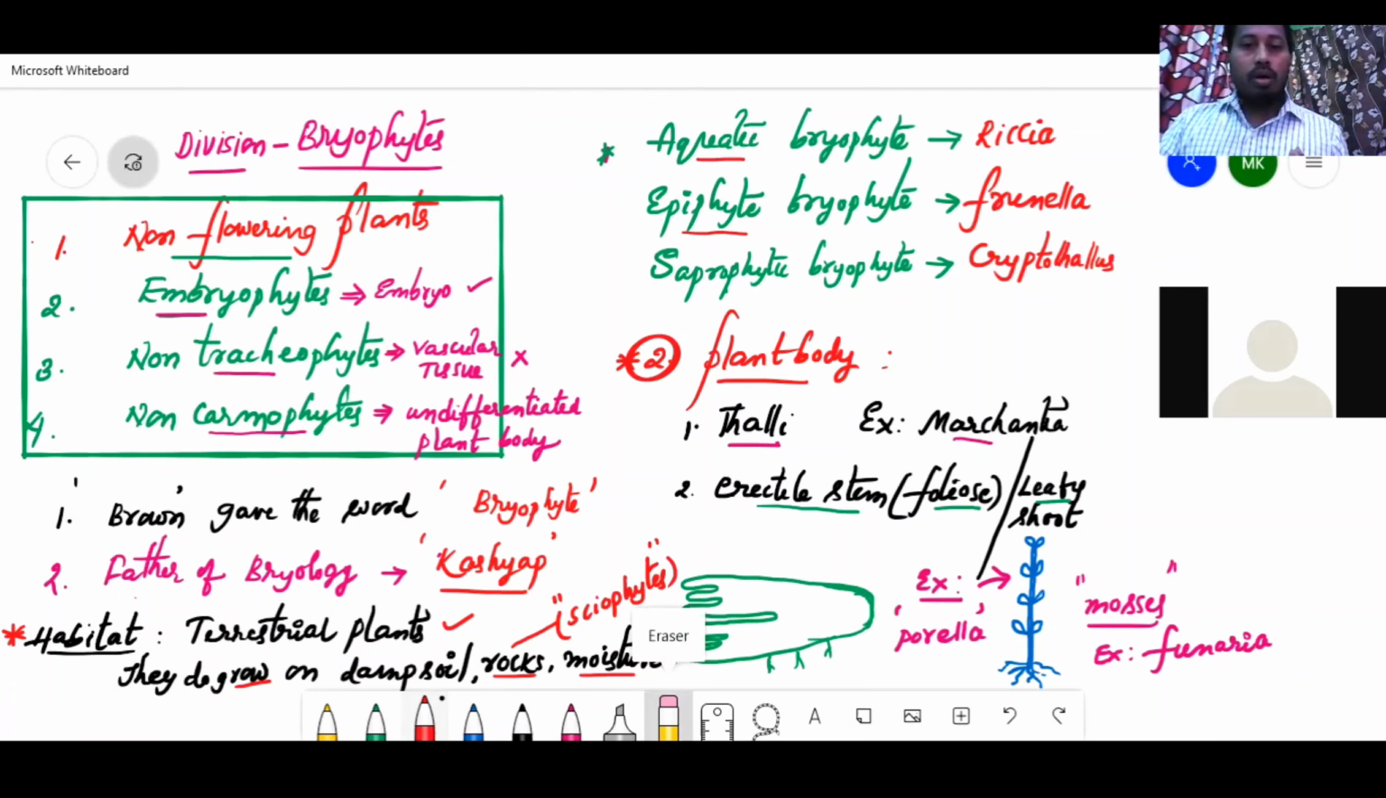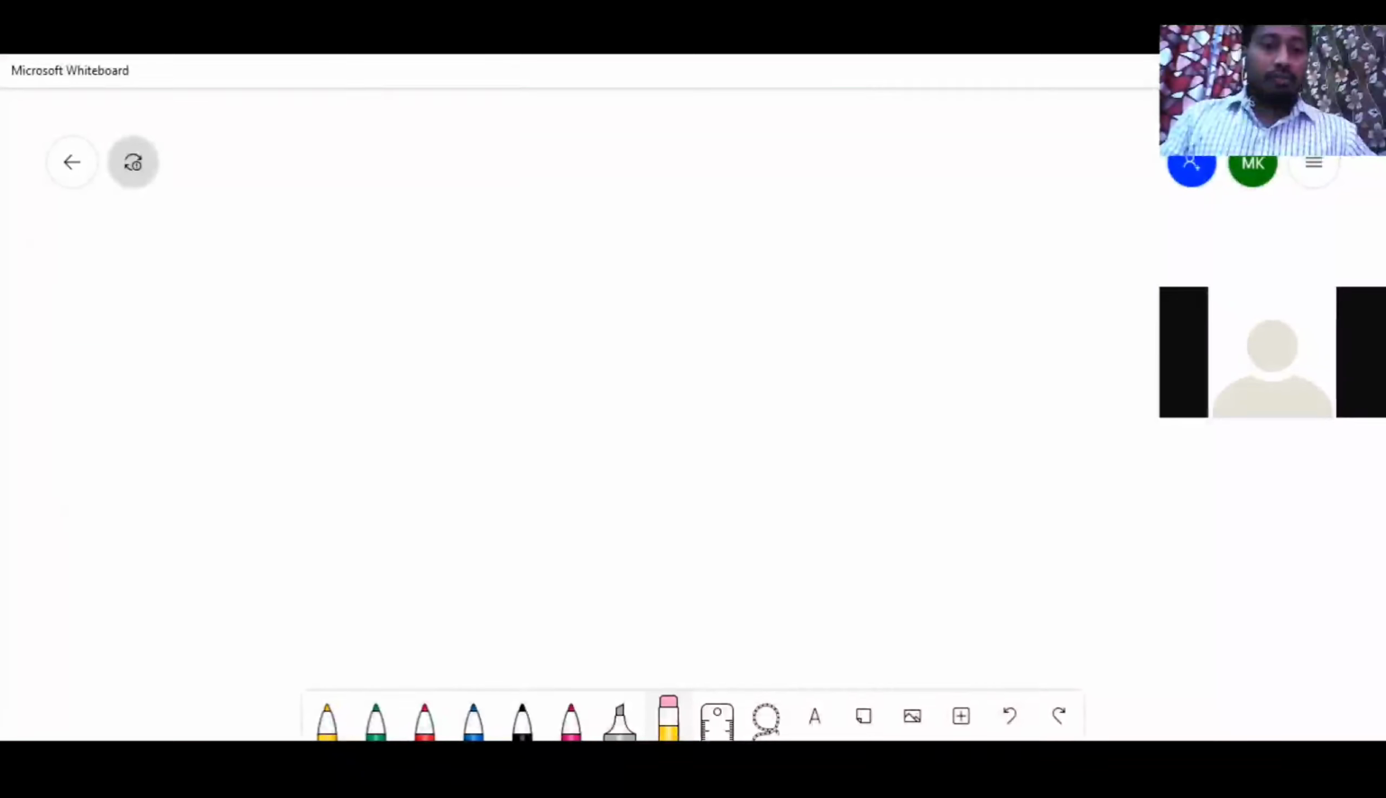Bryophytes are also called amphibians of plant kingdom. Have you heard this word? Amphibians of plant kingdom. Yes, sir. I will tell you. For now, you just write bryophytes are amphibians of plant kingdom.